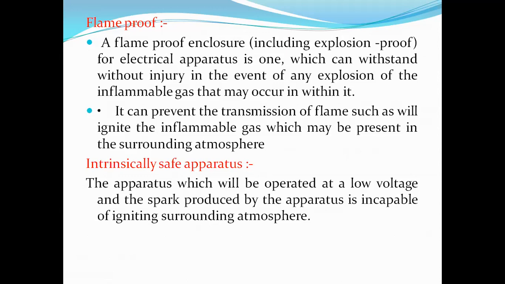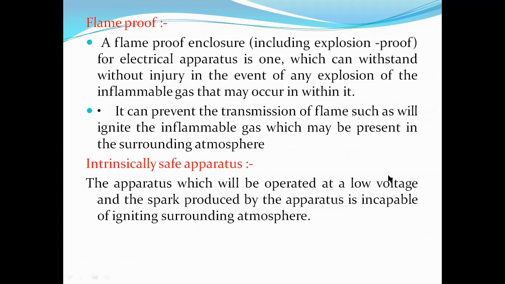If the electrical apparatus is operated just like that, the sparks produced may catch fire, which leads to explosion. Even if by chance these gases go inside the apparatus and a spark is produced, and it explodes inside the apparatus, the explosion should not come out. The apparatus should withstand without any injury and should not get damaged.